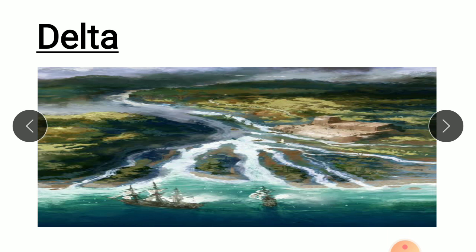Next is the delta. As a river approaches the sea, its speed slows down and the river divides into a number of streams called distributaries, which slowly begin to deposit the suspended material brought along with it. Thus, each distributary forms its own mouth, and the collection of sediments from all the mouths forms a triangular structure called a delta. You can see here the delta.